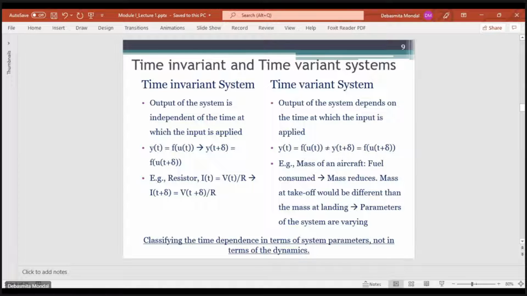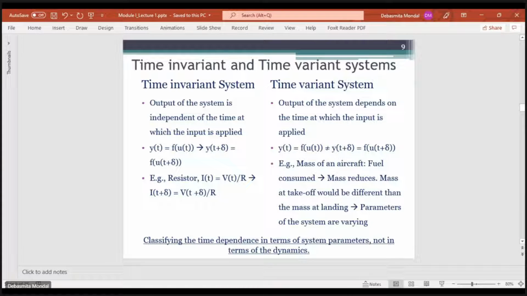So the main thing that you need to consider is the classification of this time variance in terms of system parameters. Like the mass is getting reduced. But in case of a resistor, the system parameter remains the same. The value of R was independent of time. That is where the difference lies between a dynamic system and a time variant system.